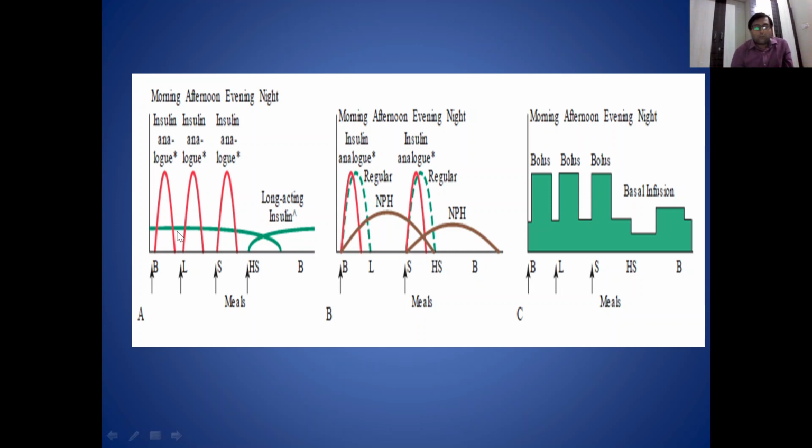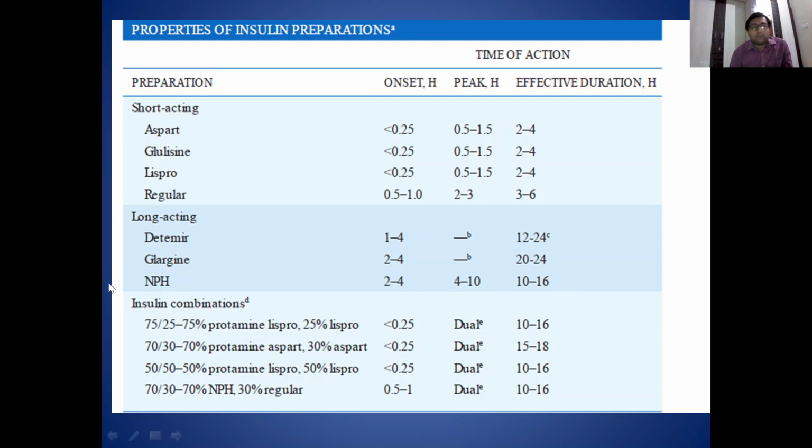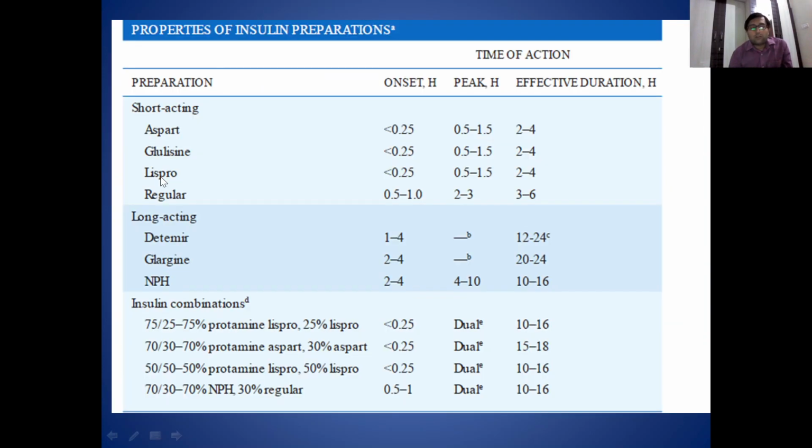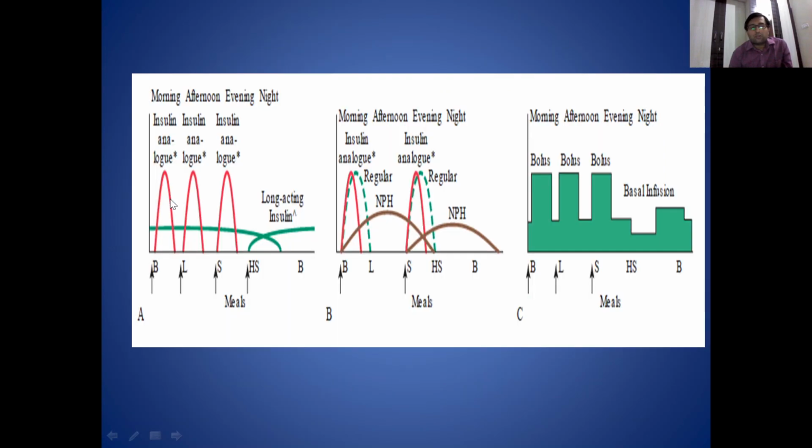dose. In basal dose we can use either glargine or detemir. These are long acting insulin. And for bolus doses we can use regular insulin or any other of these short insulin preparations. So we have to give bolus dose of insulin half hour before breakfast, half hour before lunch, and half hour before dinner, okay.